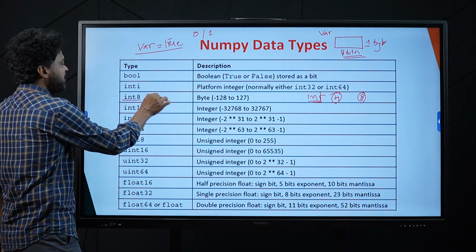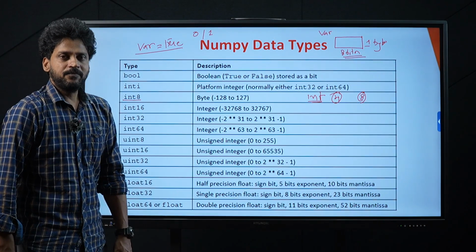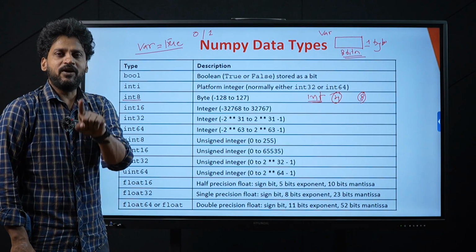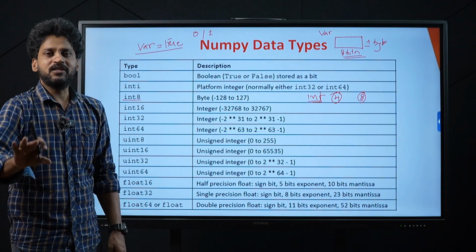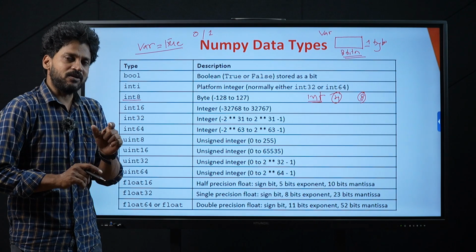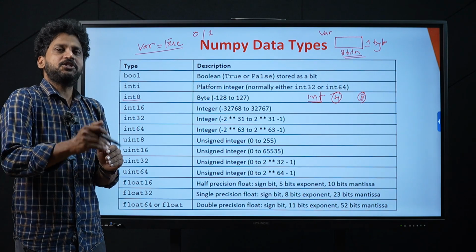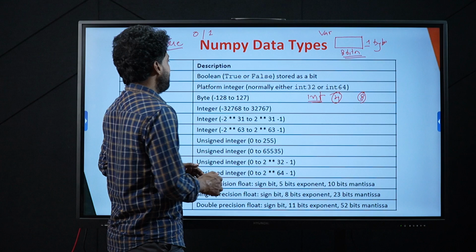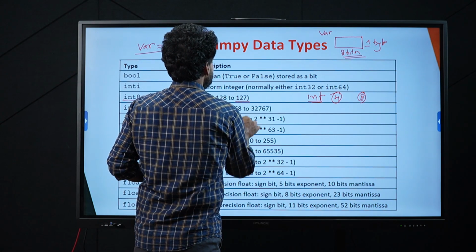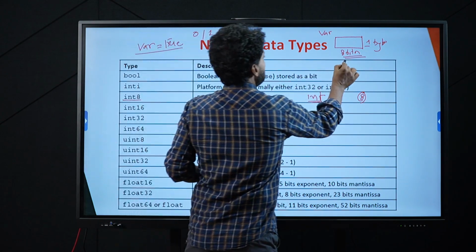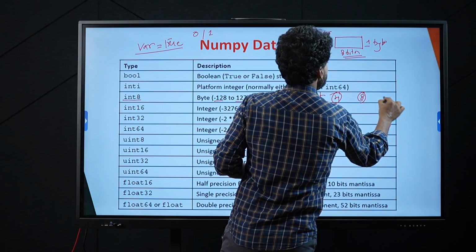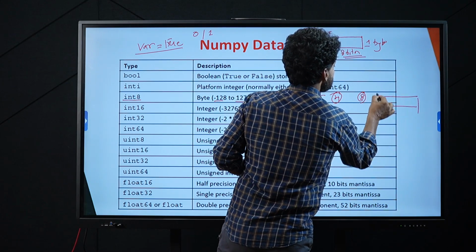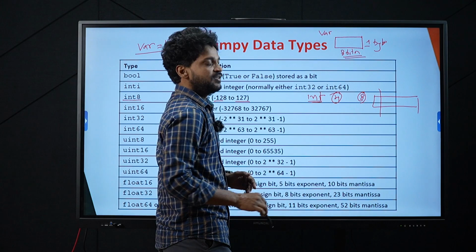If I say int 8, you will be provided with one and only 1 byte, not more than 1 byte. Although it is just 1 byte, you will be able to store an integer ranging from -128 to 127. Because in an integer, you will have 8 bits. In these 8 bits, the first digit will be the sign.